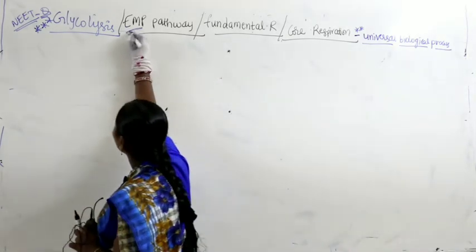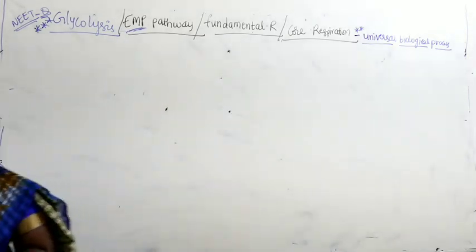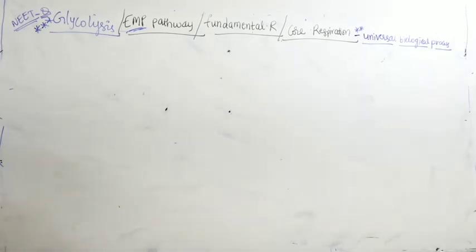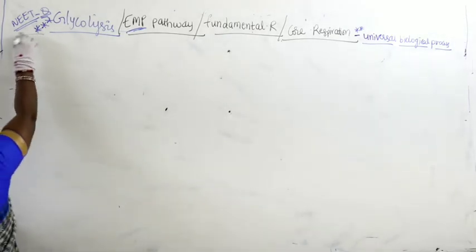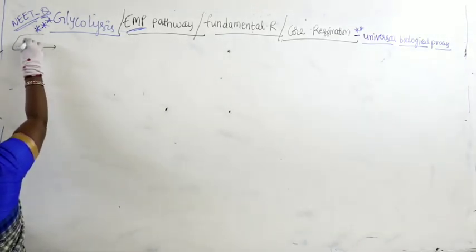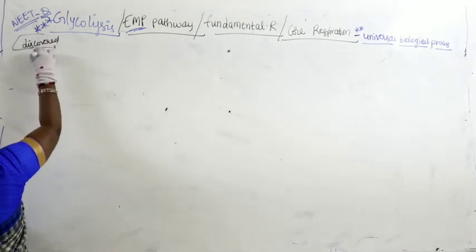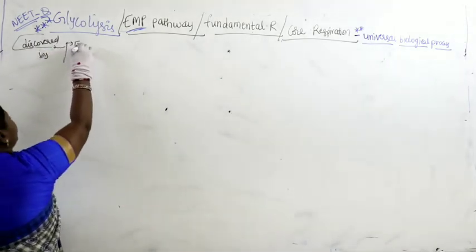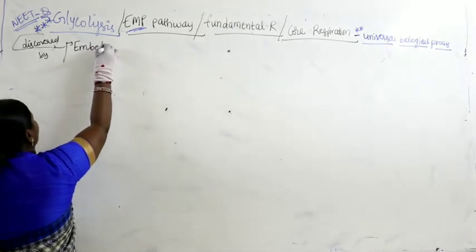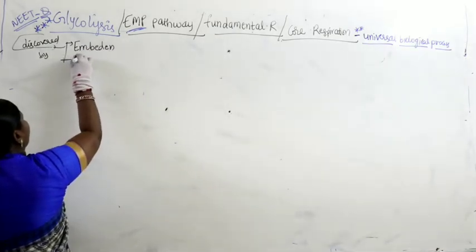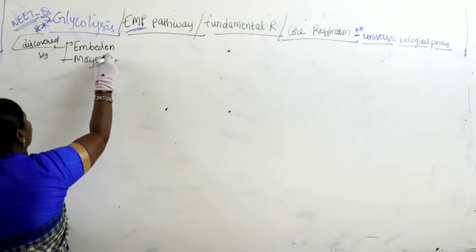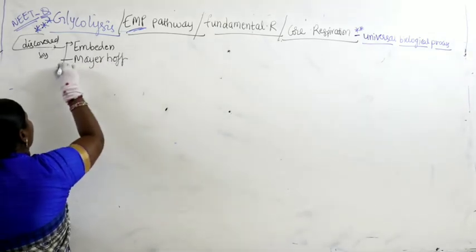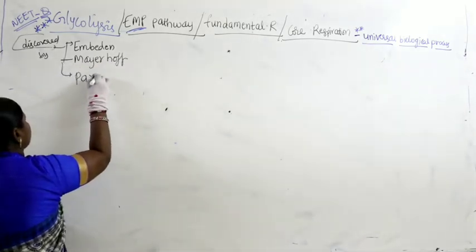Let us come to why it is called the EMP pathway. Why do you think it's called the EMP pathway? Because you have to remember that glycolysis was discovered or studied by a coordination of three scientists, Embden, Meyerhof, and Parnas.